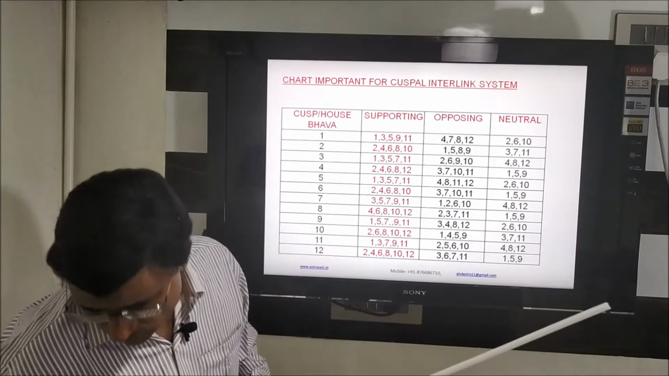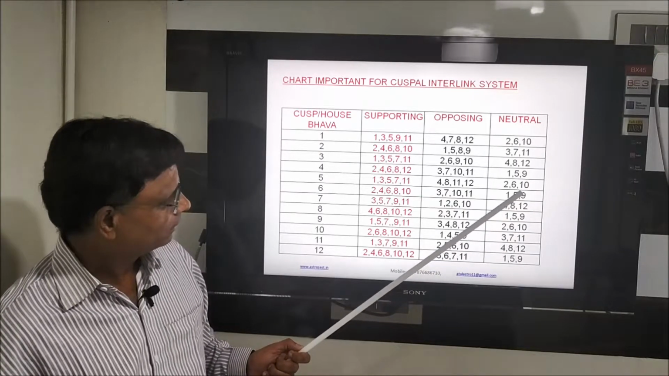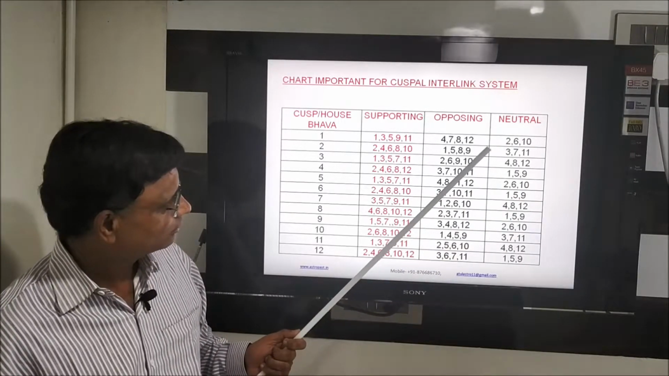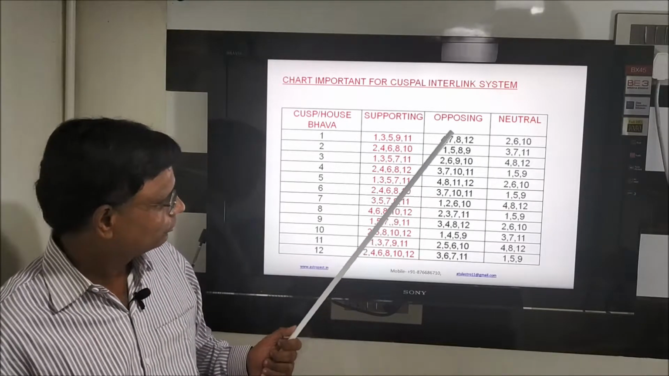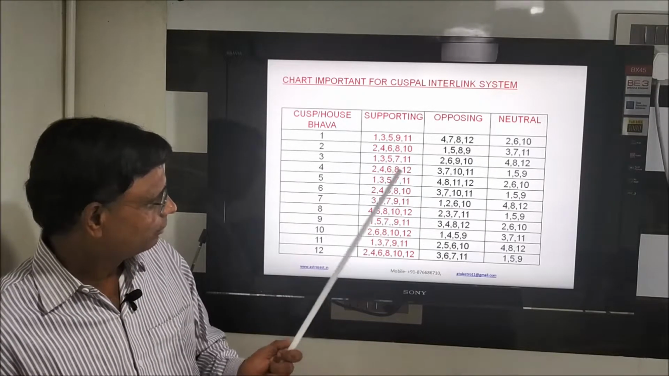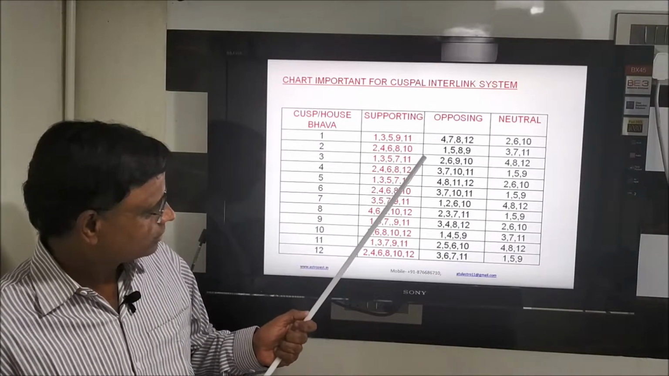Now we come to the part of the cuspal interlink system, a new system. This system was formed by K.P. Khudar of Delhi and his follower and disciple R.S. Chani. For this, we are going to go through the system slowly. This is very good. The results in this system are very favorable. I mean, very correct results are formed in this system.